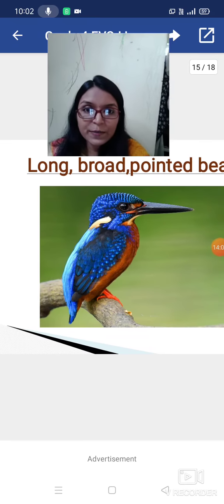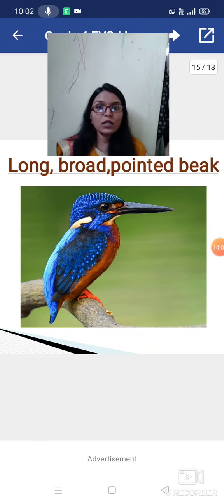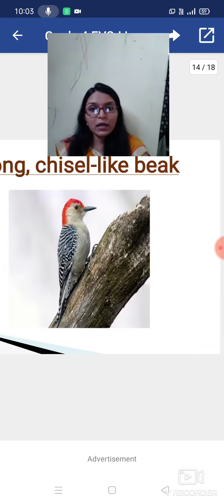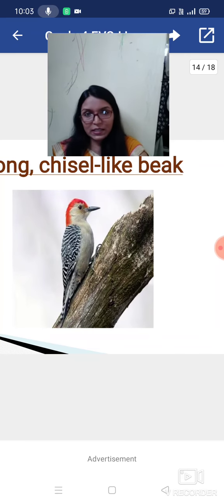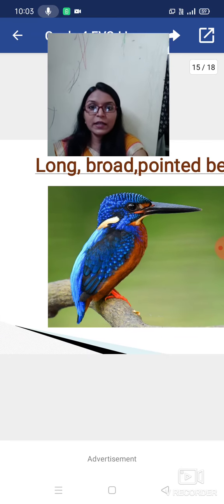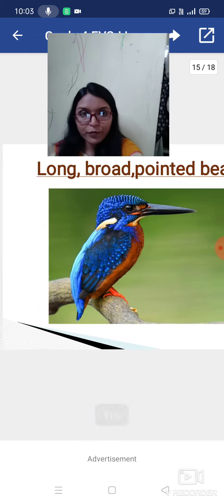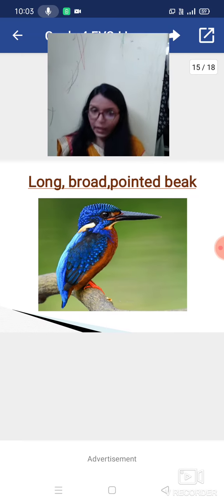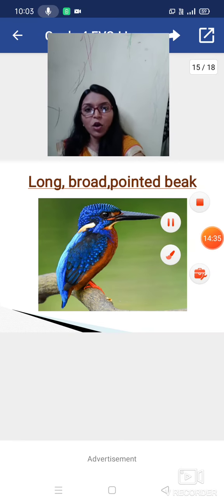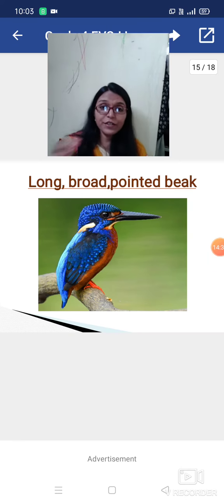Now in this picture you can see it is long, broad and pointed also. As we have seen in the first type, it is only broad but not pointed. In the previous one, we saw the woodpecker: it is long, chisel means it is also pointed, but it is not broad. In this picture it is long, broad and pointed. It is the type of beak, and the example of this long, broad, pointed beak is the kingfisher.